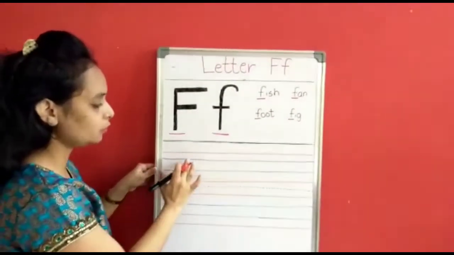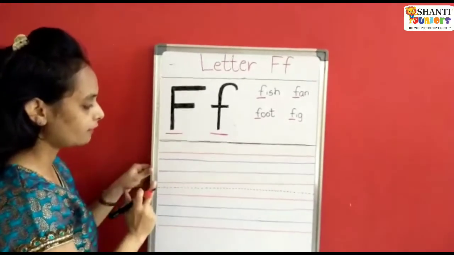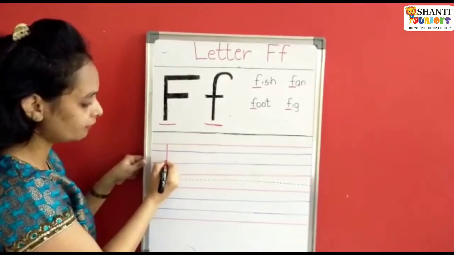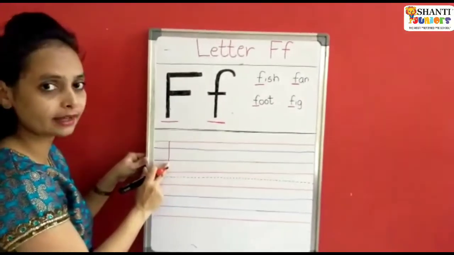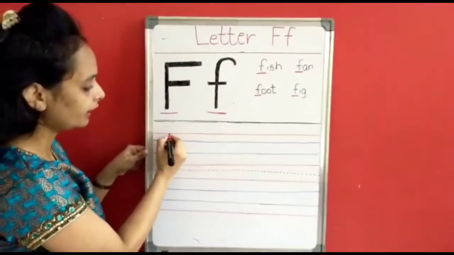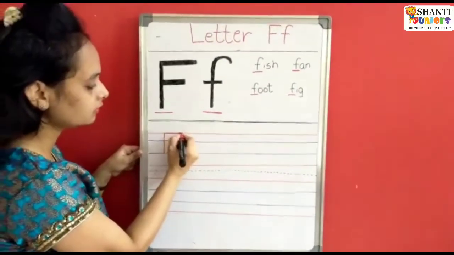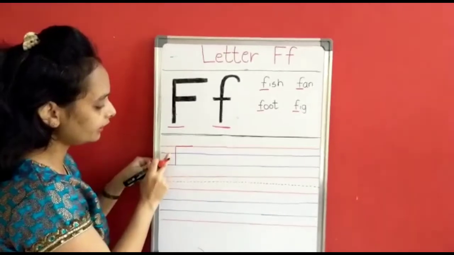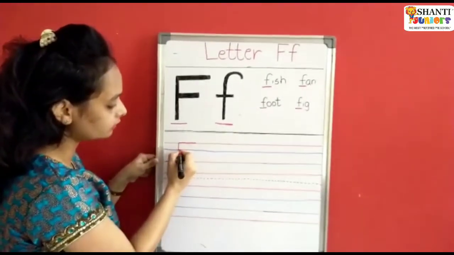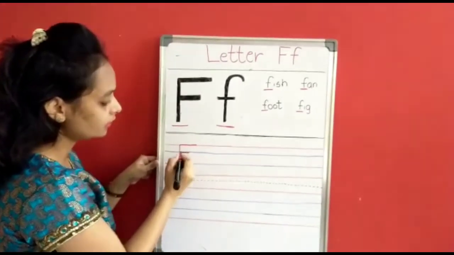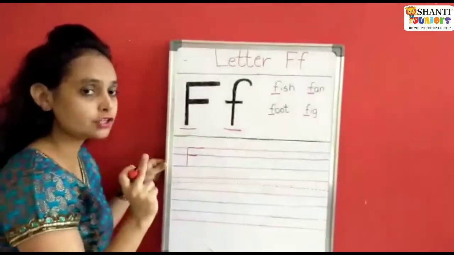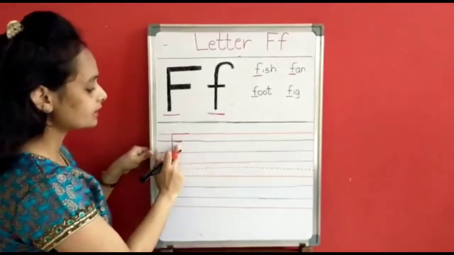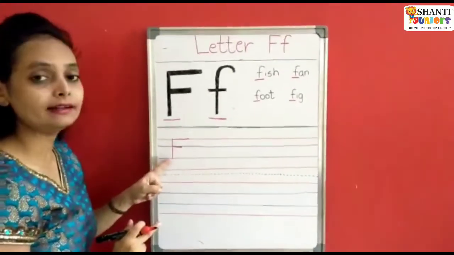So now we are going to learn how to write letter F. This is your red and blue line book. You have to start from the red line and go only till the blue line. And one sleeping line on the red line and one sleeping line in the middle. But this lower line should be small. The lower line should be a little shorter, okay? So this becomes capital F.